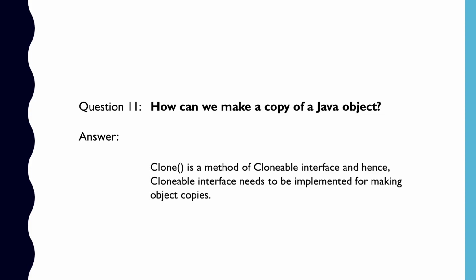Question number 11. How can we make a copy of a Java object? We can use the concept of cloning to create copy of an object. Using clone, we create copies with the actual state of an object. Clone is a method of Cloneable interface, and hence Cloneable interface needs to be implemented for making object copies.